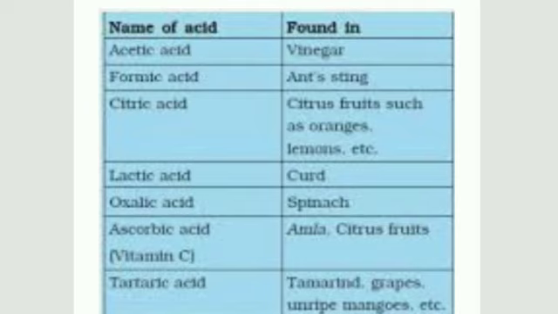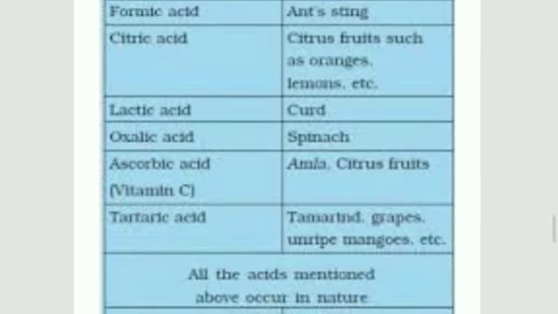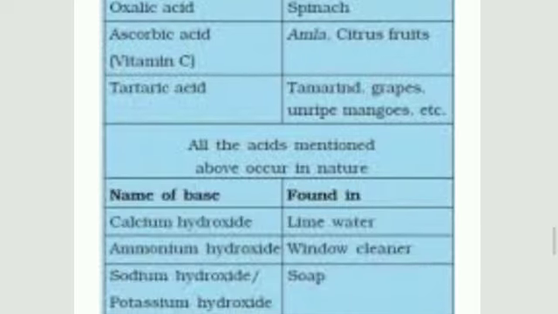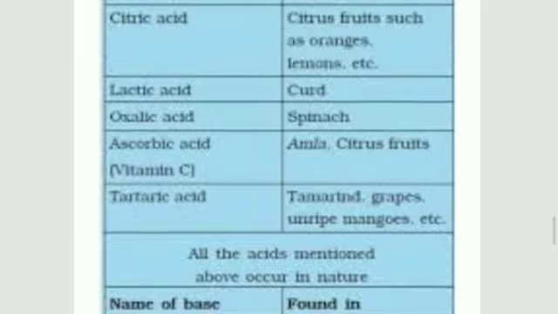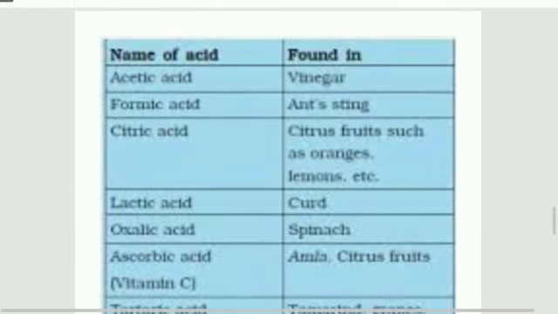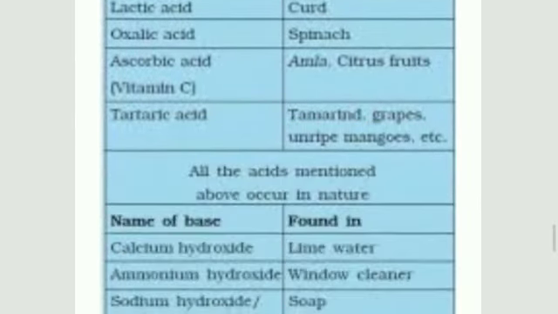Ascorbic acid, amla, citrus fruits, also called vitamin C. Tartaric acid, tamarind, grapes, unripe mangoes, etc. All the acids mentioned above occur in nature. Occurring in nature means they are weak acids, they are organic acids and found naturally, because there is no HCl, H2SO4 or HNO3.